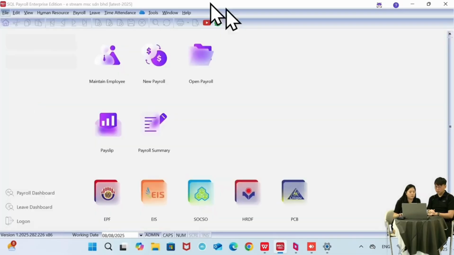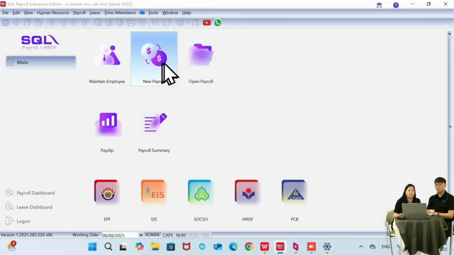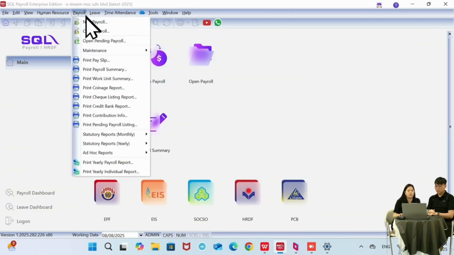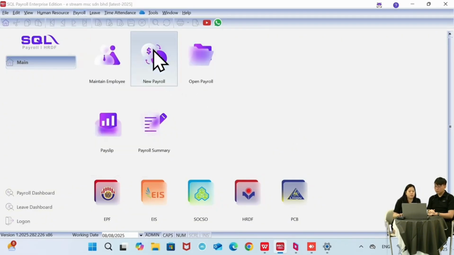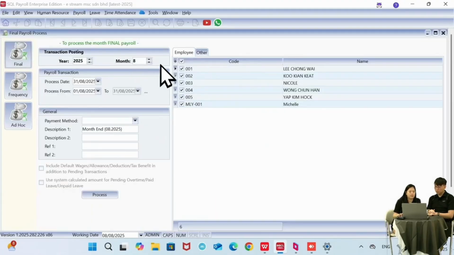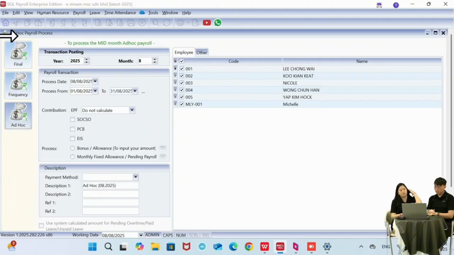Okay, so for the process of salary, actually it's just over here under the new payroll button, or you can go under payroll, new payroll. So both are the same thing. So I can click on new payroll, then select the month of the salary. Maybe you can go to ad hoc first. We have three payment methods, three salary processes over here.